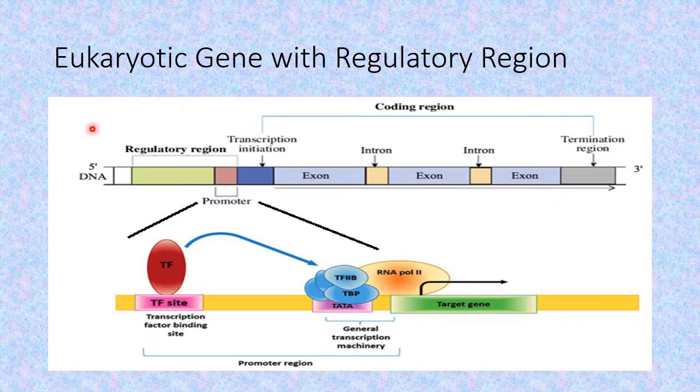If we go through the structure of the eukaryotic gene, the polycistron of a prokaryote is replaced by a split gene or interrupted gene, wherein exons as well as introns are present, because this transcription takes place within the nucleus, and the mature messenger RNA will be carried out to the cytoplasm.